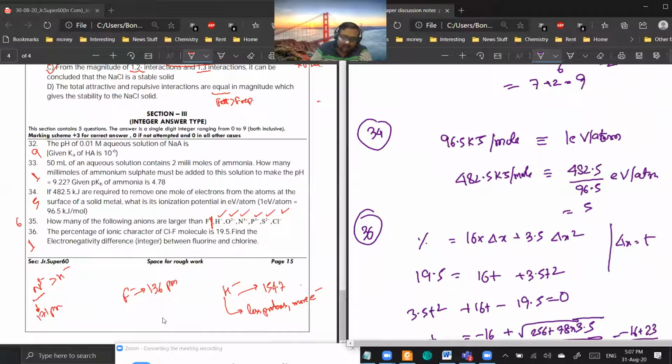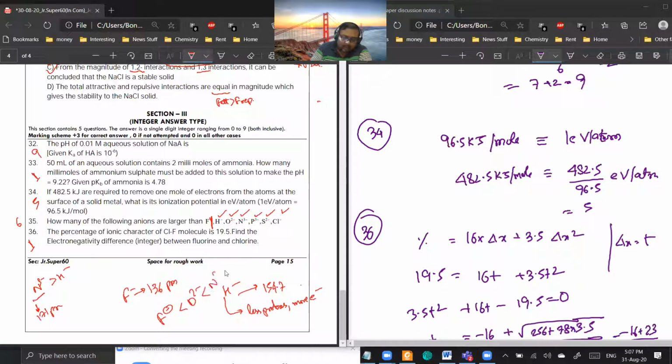So you see, across a period, F minus will be less than N3 minus, O2 minus less than N3 minus, and down the group also, your F minus will be less than Cl minus, and Cl minus is less than S2 minus is less than P3 minus. Are you getting a point? So all the ions which are given are larger than F minus. Okay? Yes, sir.